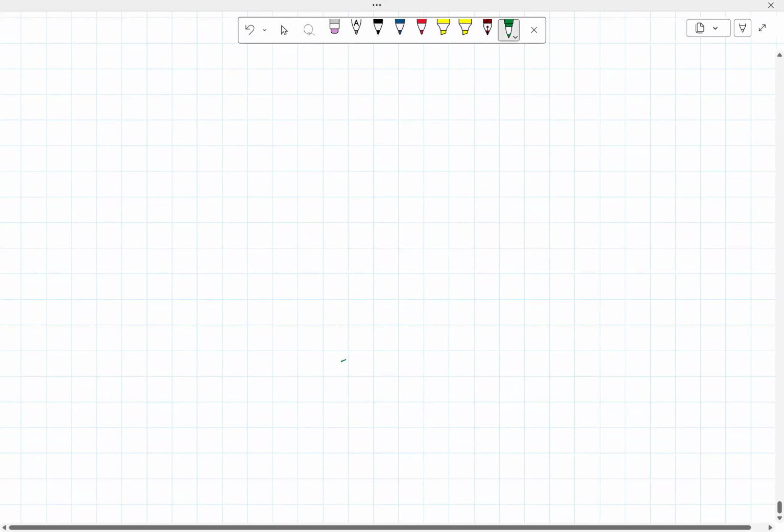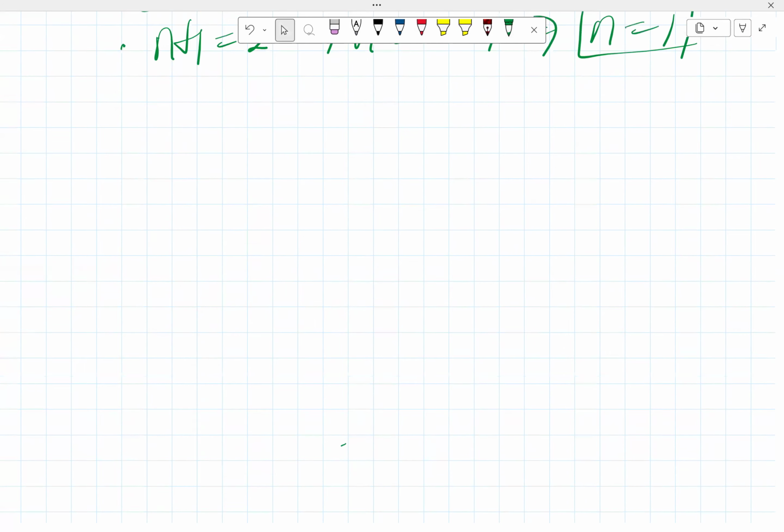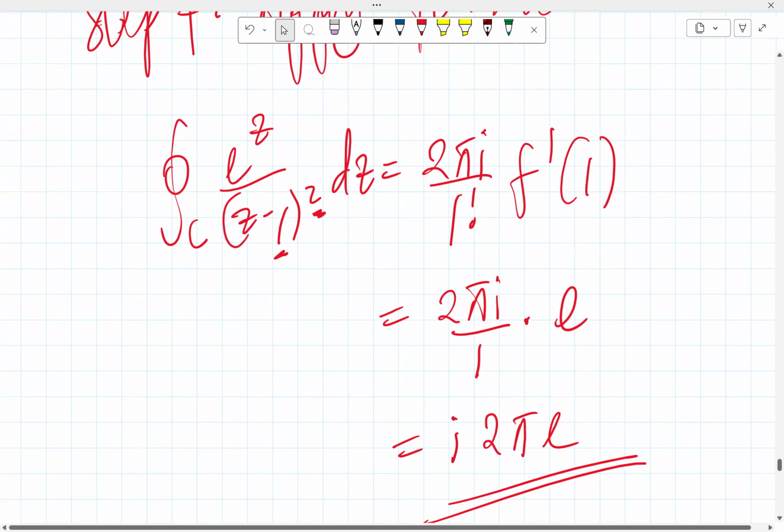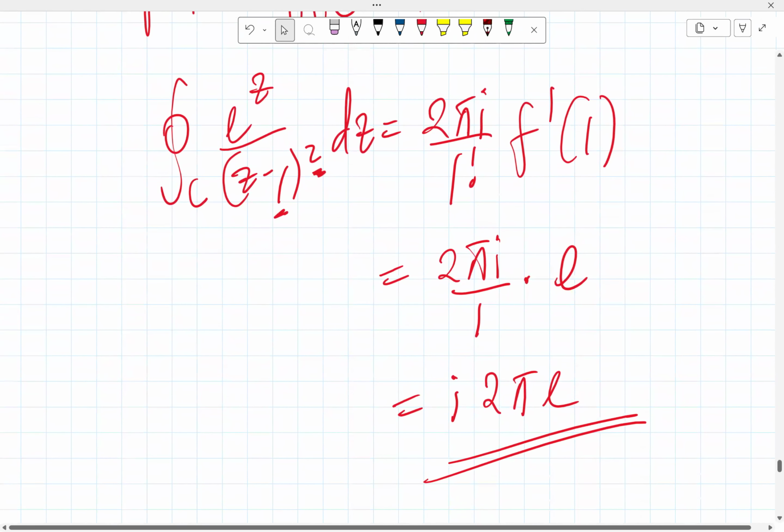So what do we do in that situation then? For some weird reason, the results are basically the same. So, what did I do before? We got our e raised to 1 here.